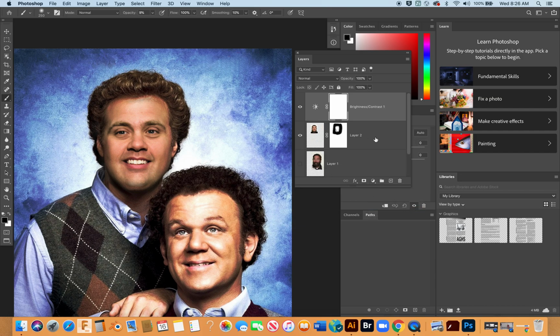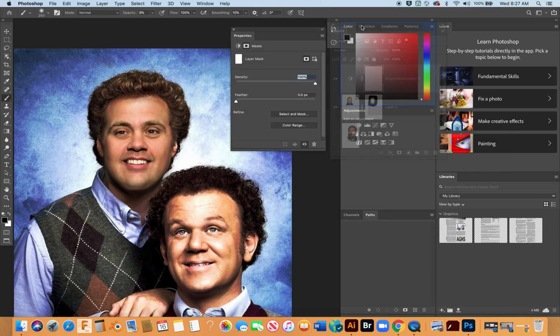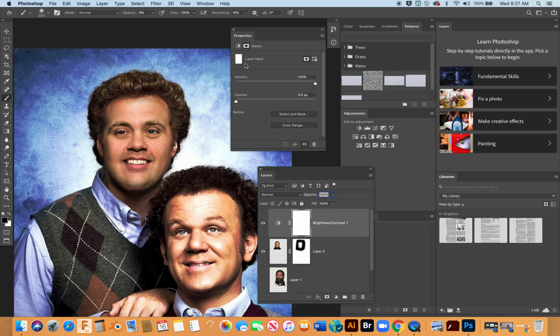Notice when I do that, it creates a new layer all the way at the top, and it says brightness and contrast. By the nature of this layer, it is a masked layer. Here's the properties button. If I go ahead and double click that, did it bring my properties up? It did. My properties are right here. They're already there. So clicking that will go ahead and bring forward this guy right here.